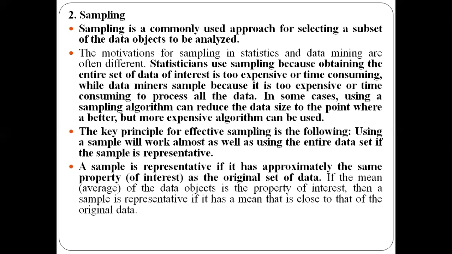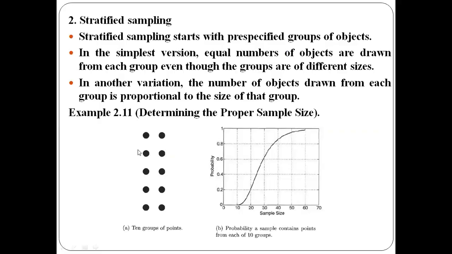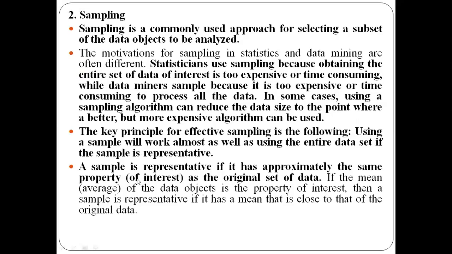Whatever behavior or characteristics your original data has, your sample must have the same. If your sample has the same property, behavior or characteristic as your original data, then we call such a sample representative. So a representative sample is a sample that has the same property as the original data.